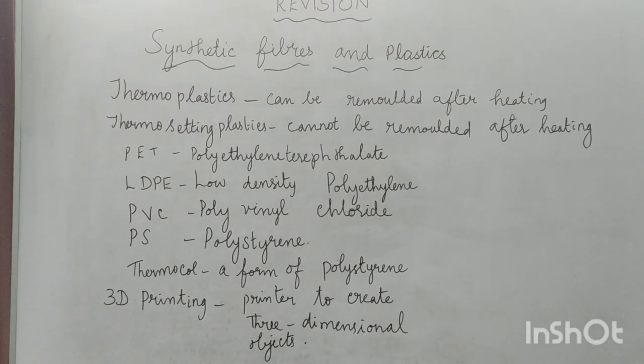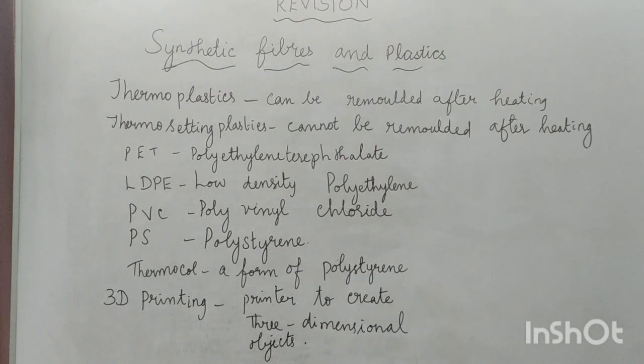Okay. Now, we have seen the uses of plastic. Shall we revise the general properties of plastics? What are the general properties of plastics? Plastics have low thermal conductivity. Plastics are poor conductors of electricity. Plastics are insoluble in water. Plastics are inflammable. Plastics do not corrode or rust or get damaged.